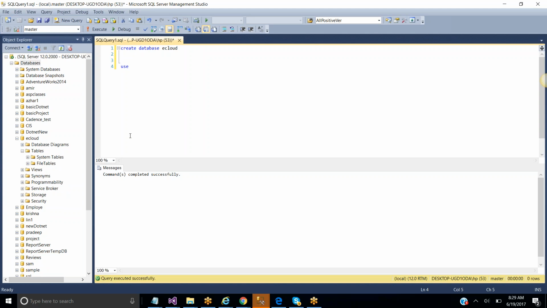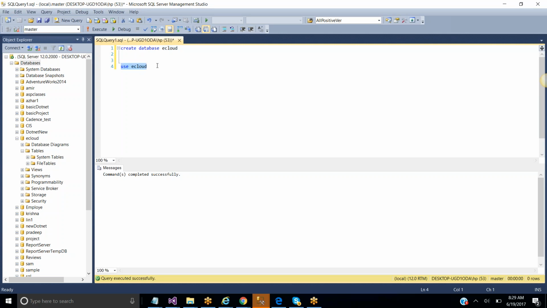So use eCloud. What is the meaning of use? Whatever tables you are going to create from now, those tables need to be stored under the database, that is eCloud. From now on, whatever tables, stored procedures, triggers, and views we create, all those things need to sit under the eCloud. If you're not using use eCloud, those will sit under the master. Master is a default database. Now I just want to change from master to eCloud.